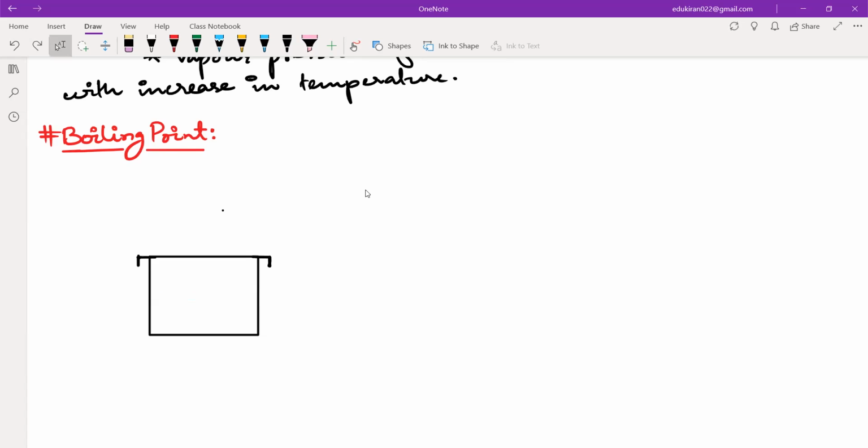So this is a container. There is water. Don't write anything, just listen. And then you are heating it. Now this lid is not airtight. You have just placed the lid on top of the container. So you are heating it.